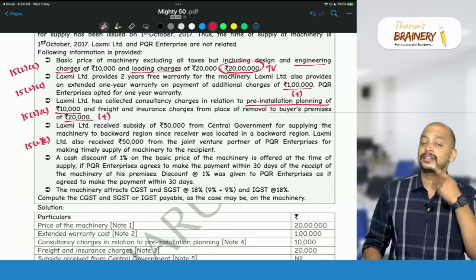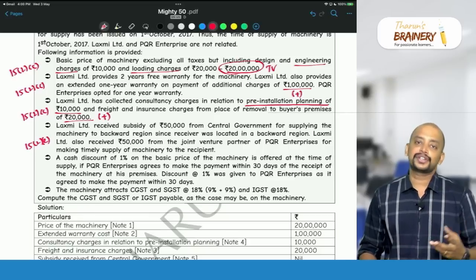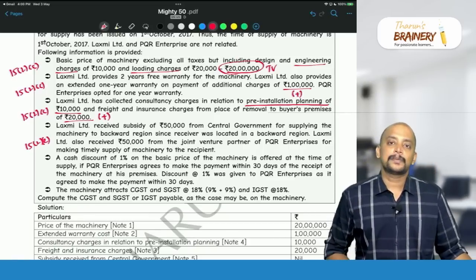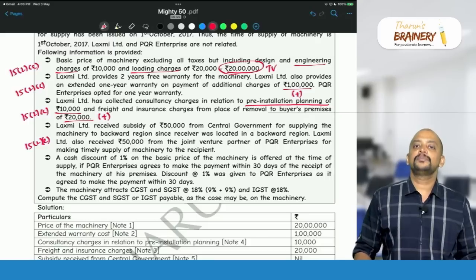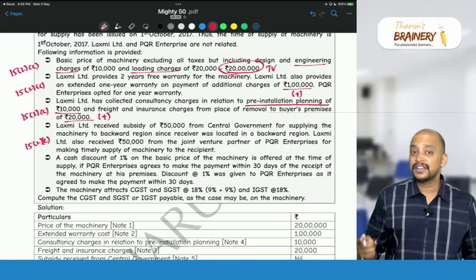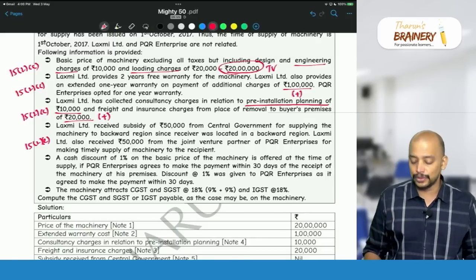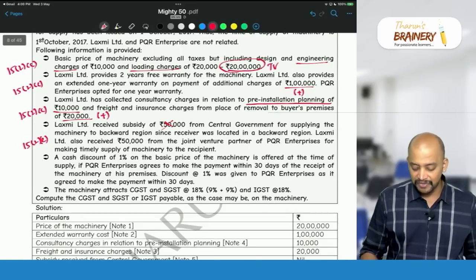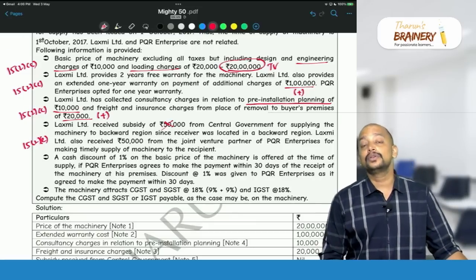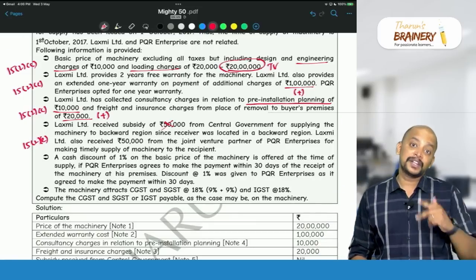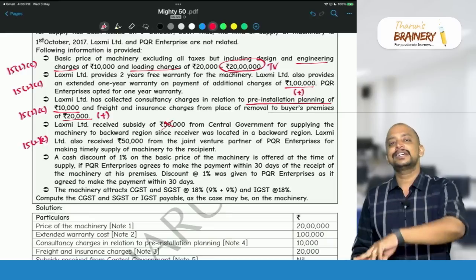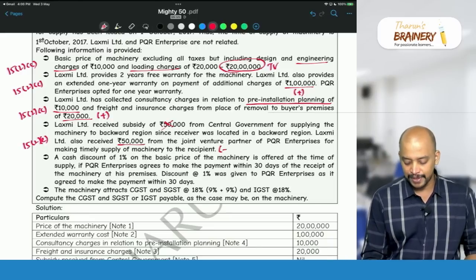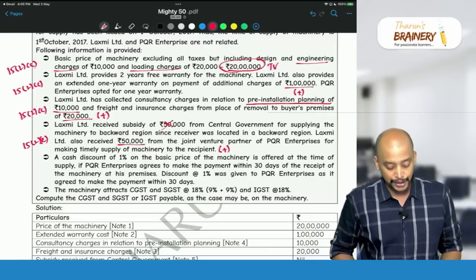And again another assumption is that, in the absence of information, we need to take the subsidy as directly linked to the price. So a subsidy directly linked to the price from the central government is to be excluded, and while arriving at the 20 lakhs, it is already excluded. So ignore this 50,000 rupees. Whereas the next 50,000 rupees is to be included in the value. In the given price, it is excluded because this is from other than CG or SG. So this 50,000 is to be included in the value. In the given price, it is not included. So therefore, we need to add.